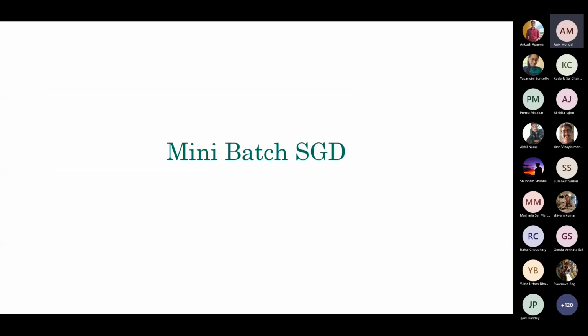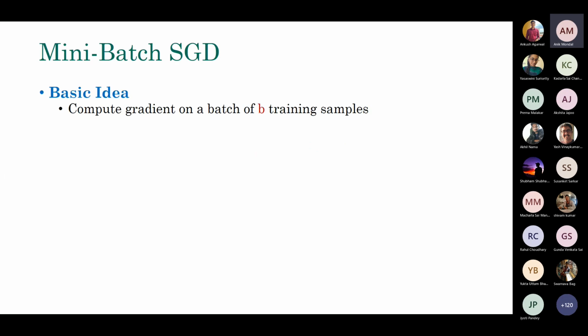Okay, so let's see how it actually works. In mini batch gradient descent, the basic idea is that, unlike in the previous cases, you compute the gradient on a batch of B training samples. A batch could be 10, 15, 100, 200, 1000, whatever. Instead of consulting a single sample or all of them, you take a batch of B training samples. You ask which direction you should move, you find out the direction, and you simply move. That's the basic idea. So what's the algorithm then?